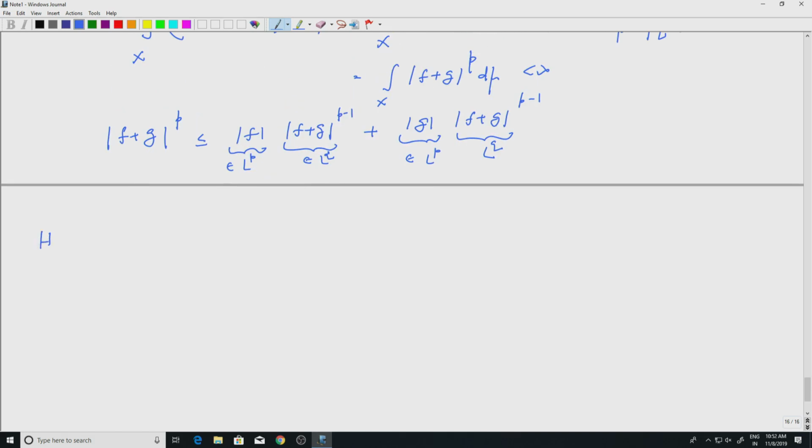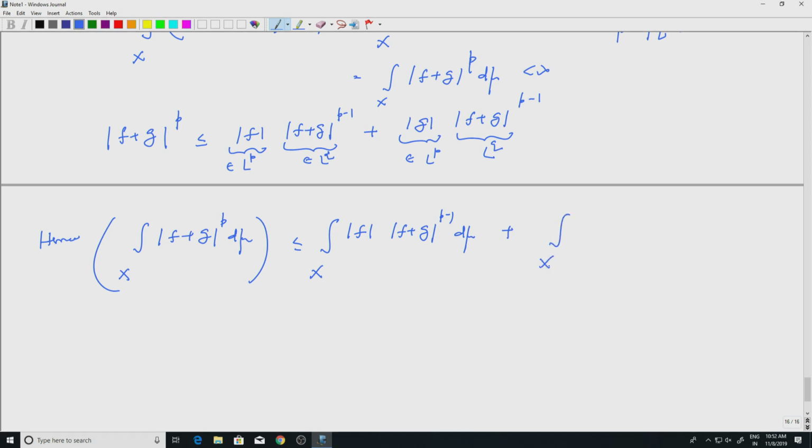So hence, the integral over x, remember we are trying to bound the LP norm of f plus g, is less than or equal to, so we will put the 1 by p later on, well, I simply integrate first. So I have the integral over x of mod f times mod f plus g to the p minus 1 d mu, plus the integral over x of mod g times mod f plus g to the p minus 1 d mu, right.